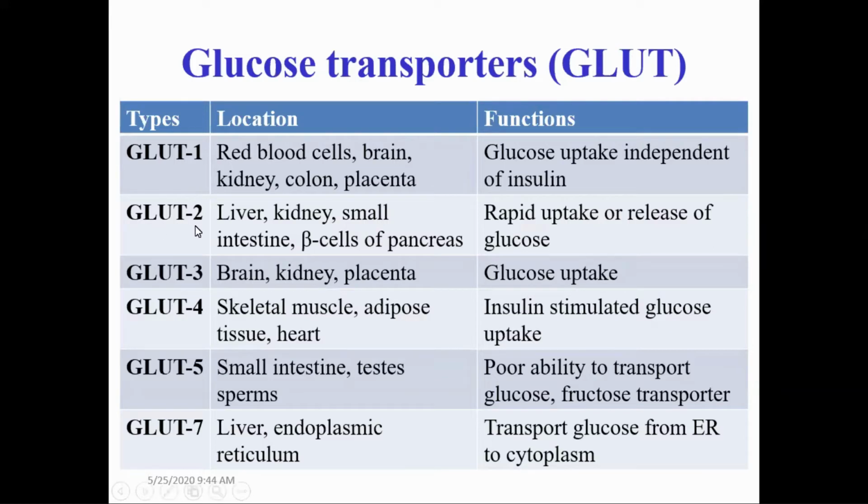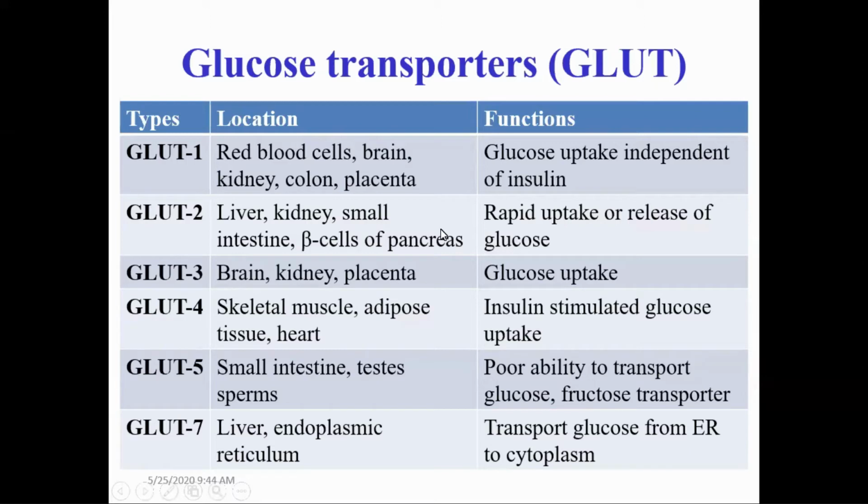Next one is GLUT2. It is generally present in the liver, kidney, small intestine, and beta cells of pancreas, and it has a low affinity. Low affinity means that this glucose transporter, GLUT2, only opens when the concentration of glucose is high. And the specificity of GLUT2 is that it helps in rapid uptake or release of glucose.